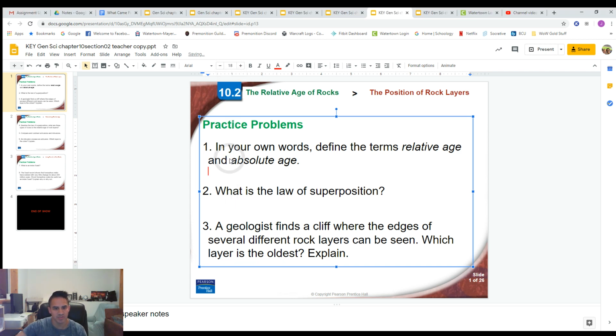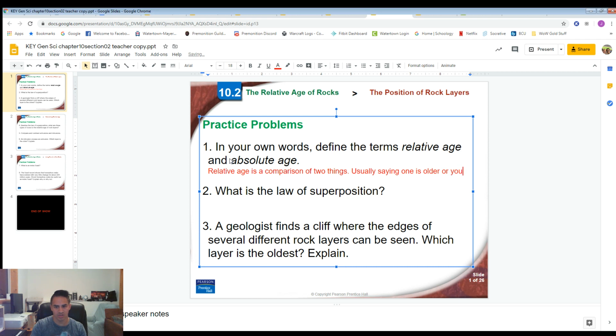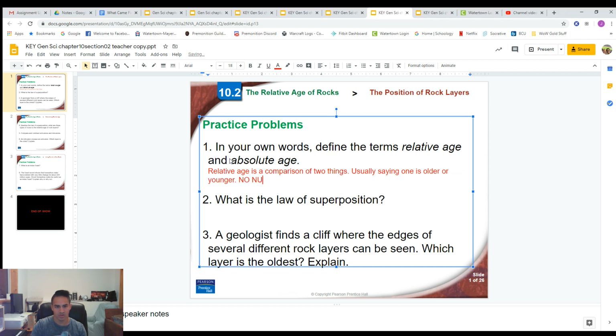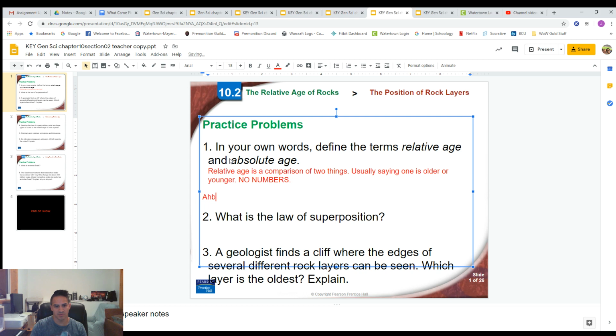Let's make our font a little bit smaller here. So let's say relative age is a comparison of two things, usually saying one is older or younger. No numbers. Absolute age includes numbers and is usually an estimate or approximate.